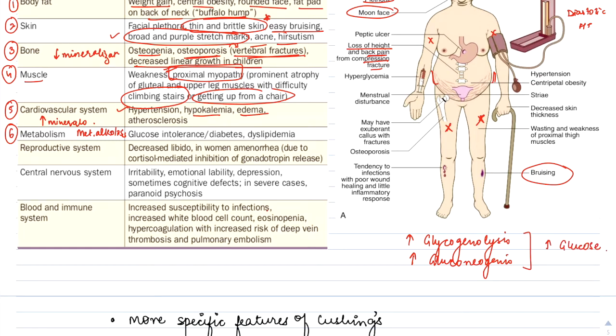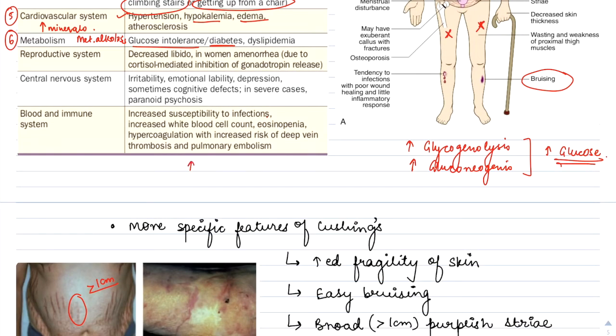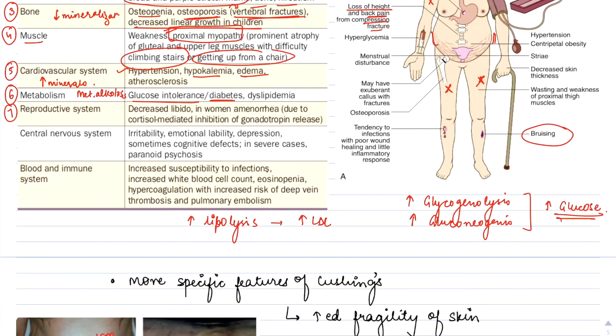Increased glucose will overcome the ability of the insulin to control blood sugar levels, thus causing glucose intolerance or diabetes. There will also be an increase in lipolysis, thus leading to an increase in LDLs and VLDLs, leading to dyslipidemia.